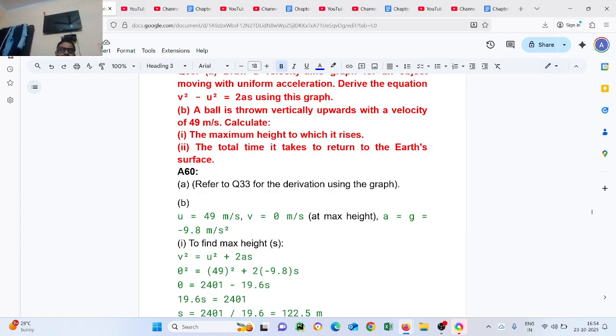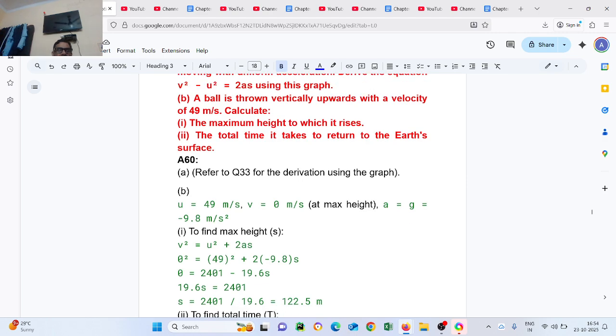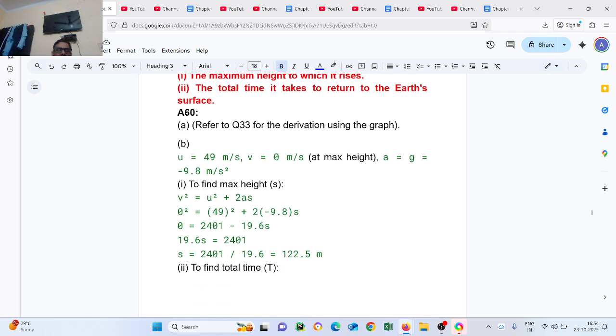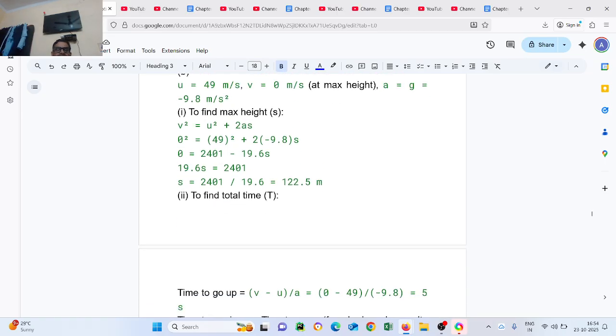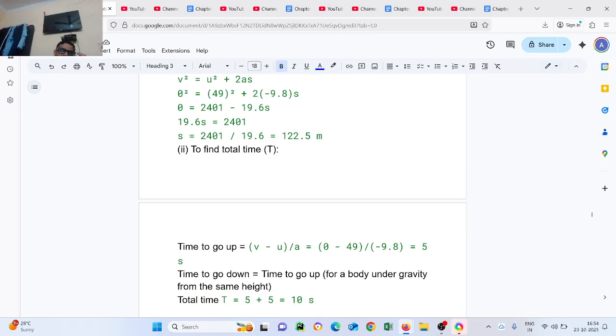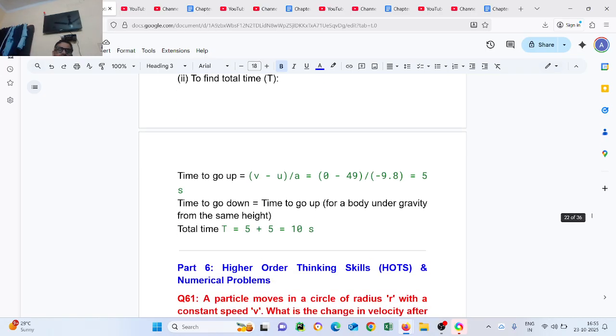So u equal to 49 meter per second, v equal to 0 meter per second at maximum height, a equal to g, 9.8. To find maximum height, use the v square equal to u square minus 2gs formula. Put the values. After solving you will get 122.5 meter. Find the total time: t equal to v minus u upon a. Put the value, equal to 5 seconds. Time to go up and time to come down under gravity, so total time 5 plus 5, 10 seconds.